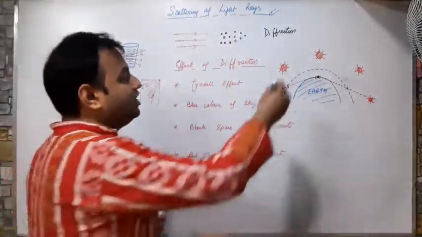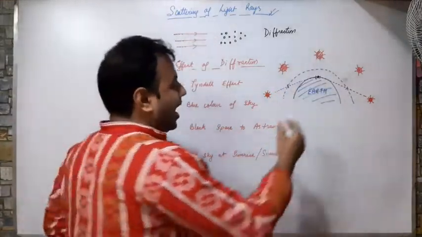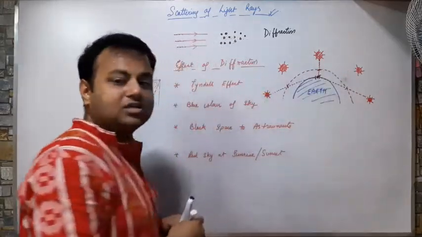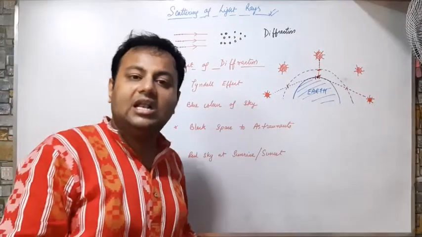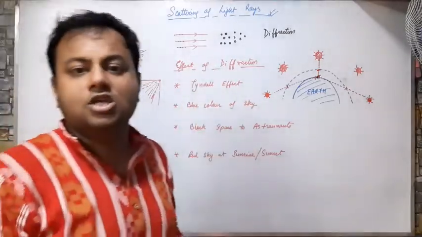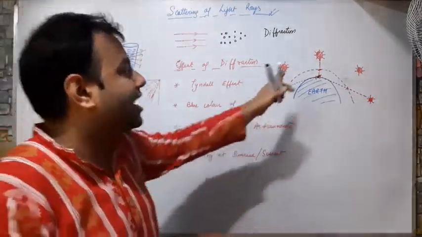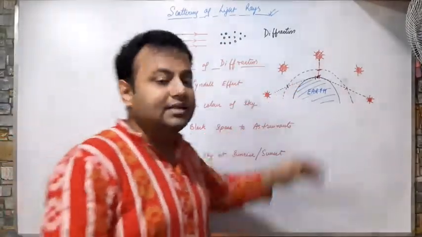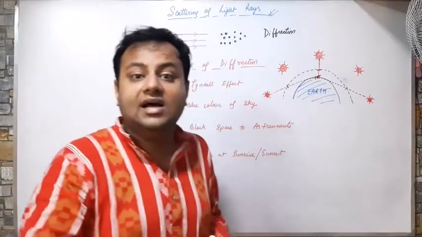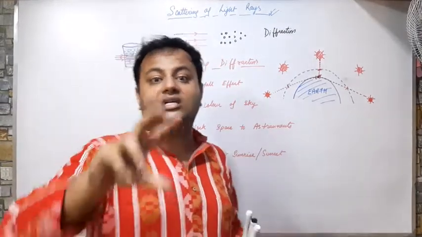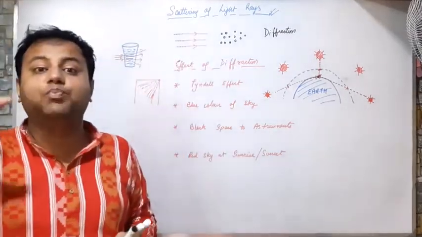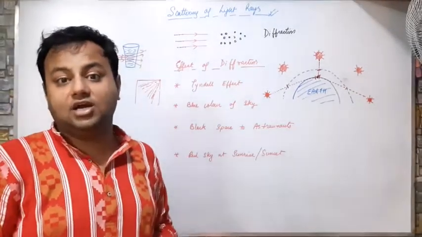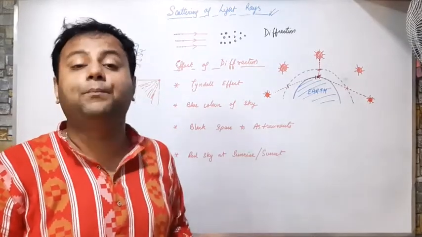Now what happens during noon, at 12 o'clock noon? At noon, the light has to travel the minimum distance because the sun is overhead. So no scattering takes place because the sun rays do not get the time to scatter. Here the scattering is almost nil. That's why during noon you can see the sky as pale blue or very whitish in color. Why? Because the scattering does not take place during noon.